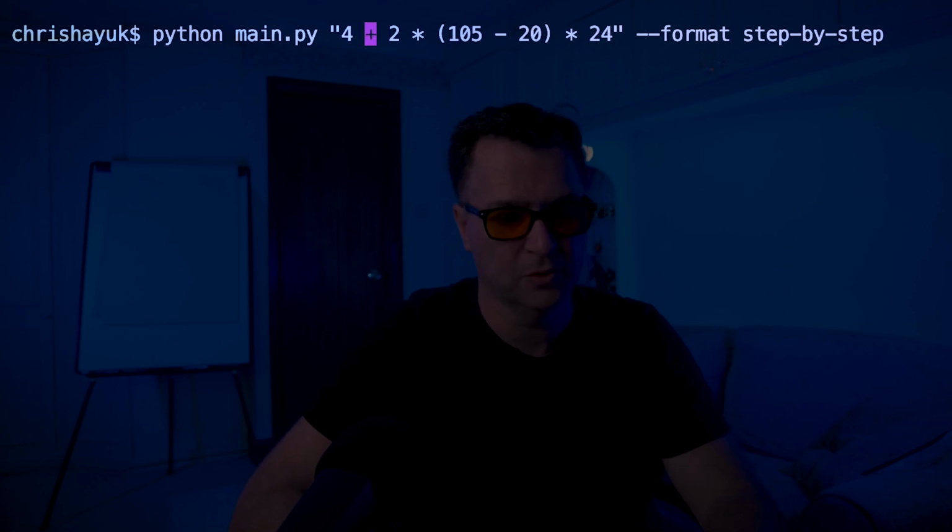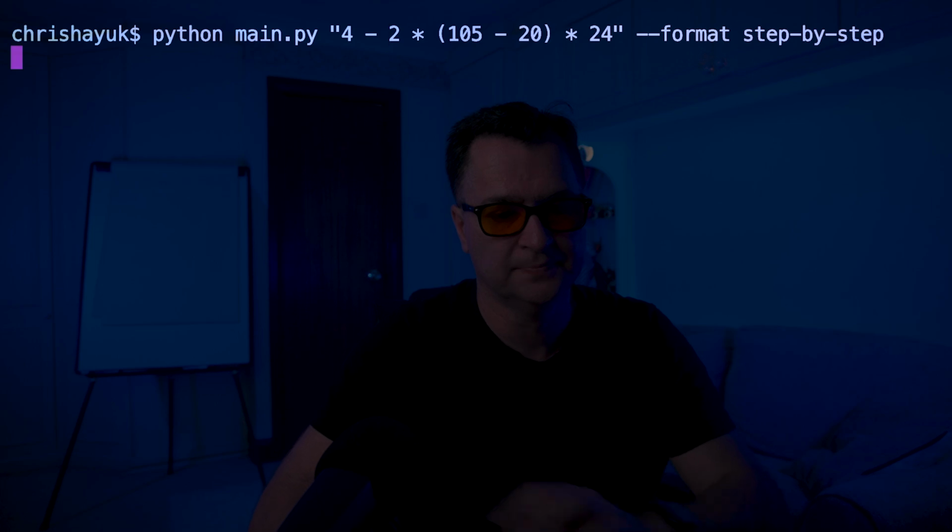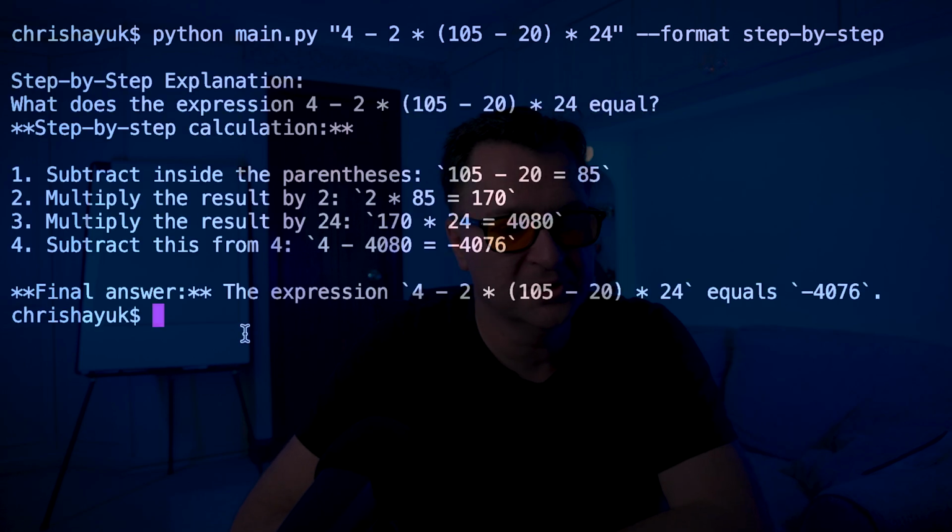Actually, let's make it 4 minus 2 there. We run that one more time. And there you go. You see, what does the expression 4 minus 2 multiplied by 105 equal? And then it's got the step-by-step breakdown, and then it gives you the answer.